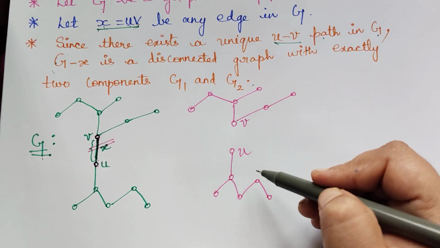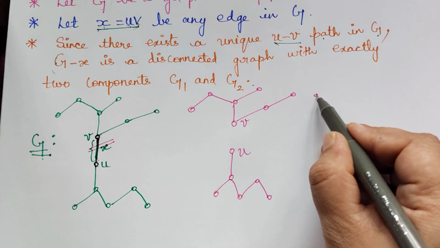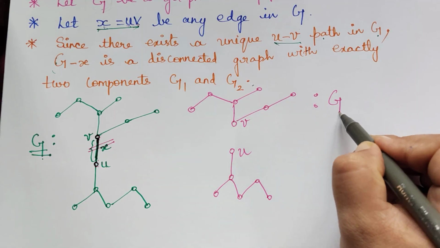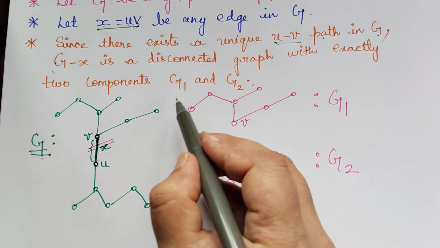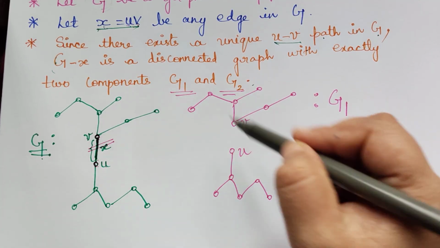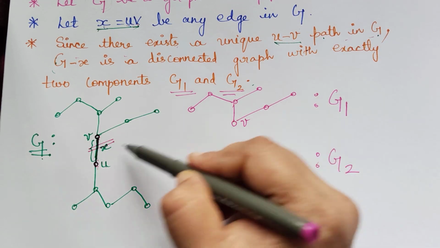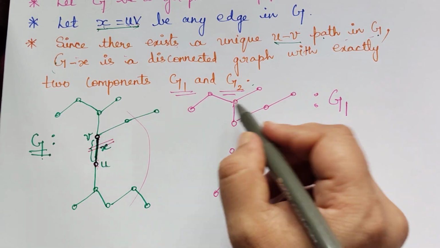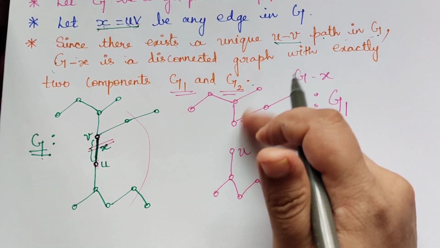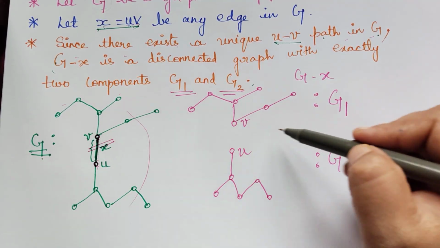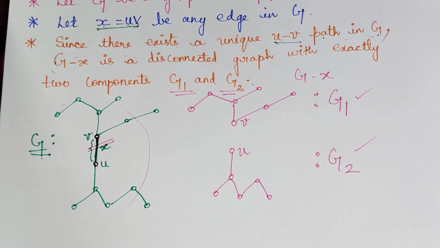But the graph has become disconnected because I have removed one edge. So it has been disconnected into two different graphs. Let me take this one component as G1 and this component as G2. That is what we are saying. I hope now you have understood. Since there exists a unique path uv in graph G, G minus x is a disconnected graph. So it is disconnected with exactly two components, G1 and G2.